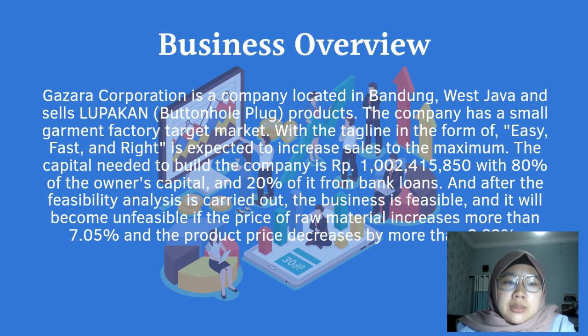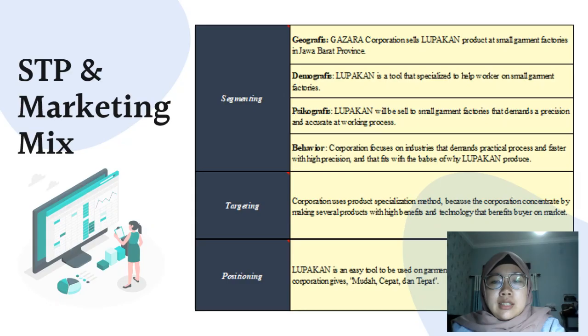After the feasibility analysis is carried out, the business is feasible and it will become unfeasible if the price of raw material increases by more than 7.05% and the product price decreases by more than, as you can see in the presentation.